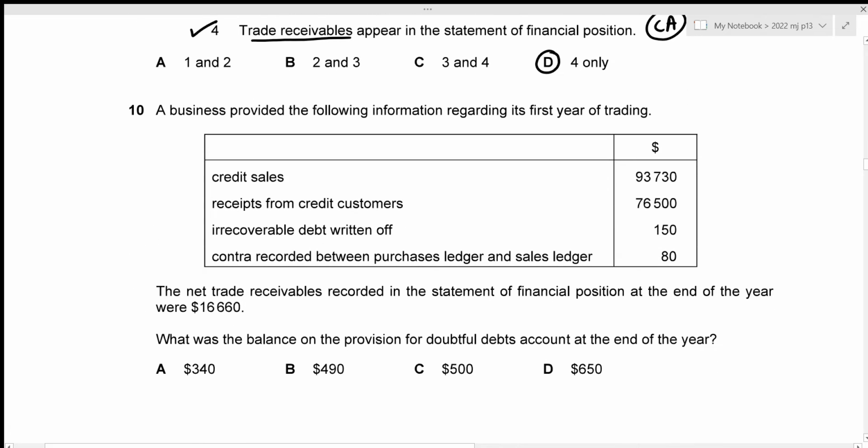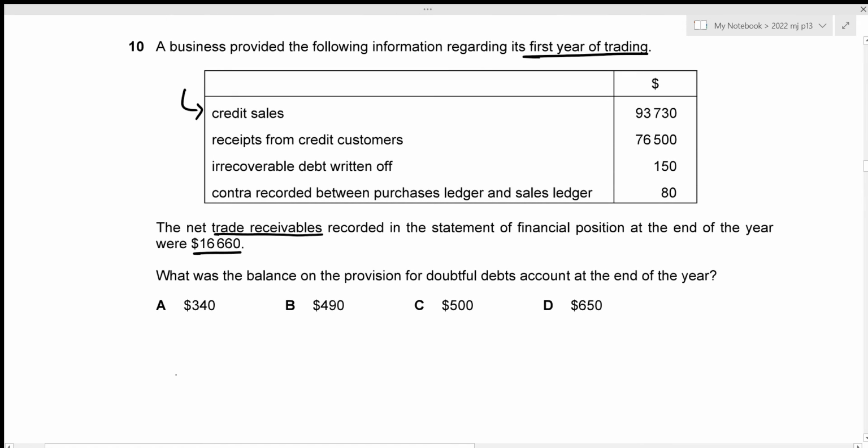A business provided the following information regarding its first year of trading. We have our credit sales, receipts from credit customers, irrecoverable debt written off, contra recorded between purchase ledger and sales ledger, and the net trade receivables recorded in the statement of financial position at the end of the year were 16,660. We need to figure out the balance on the provision for doubtful debts account at the end of the year. Okay, so all of the sales given is the credit sales. Alright, so I'm just going to prepare an equation here.